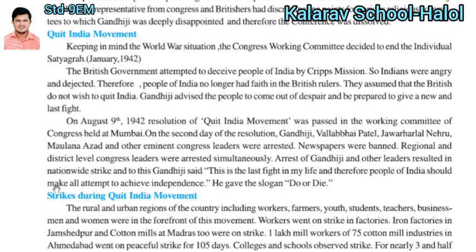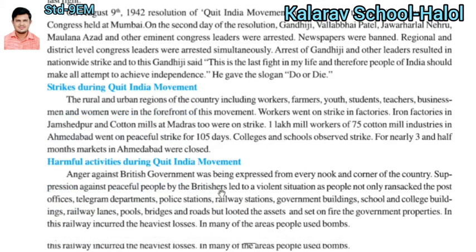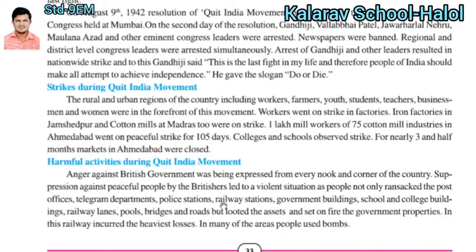Therefore people of India should make every attempt to achieve independence. This is a do or die situation, and Gandhiji gave the slogan, "Do or die, karo ya to phir maro." That is the slogan given by Mahatma Gandhi.